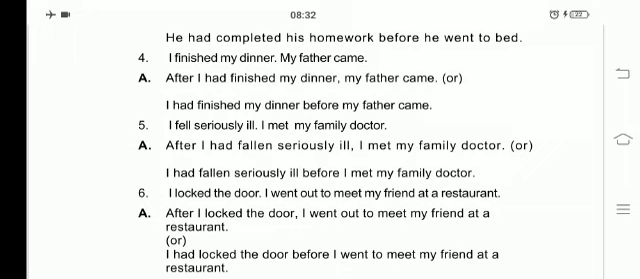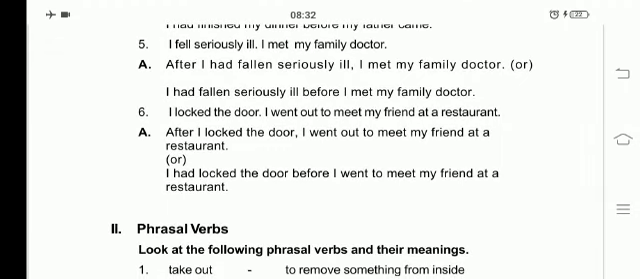Also, you can write, I had fallen seriously ill before I met my family doctor. Sixth one, I locked the door when I went to meet my friend at a restaurant.